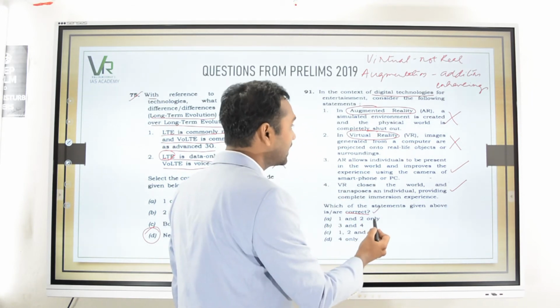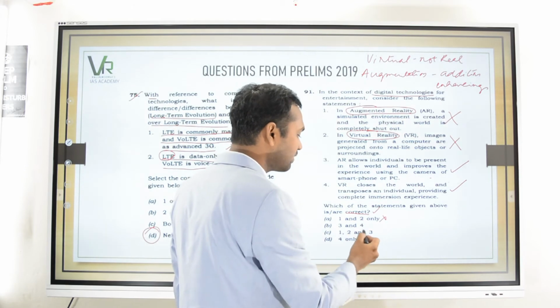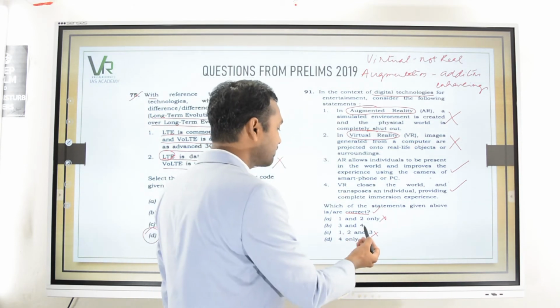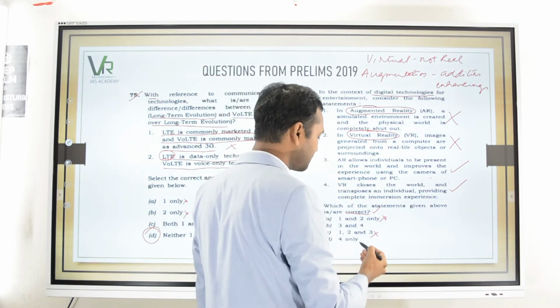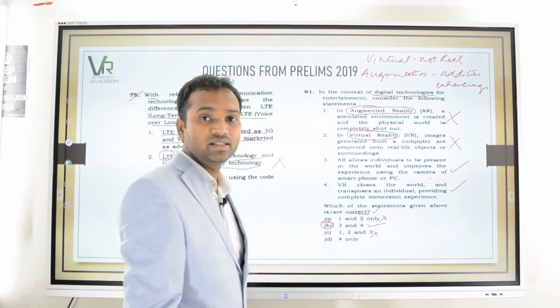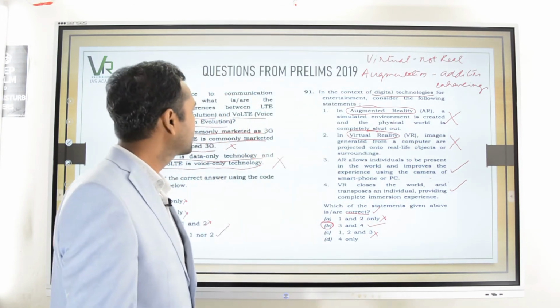You can see 1 and 2 both are wrong. So wherever you come across 1 and 2, you can totally strike them off. Then you are left with 3 and 4. You can see these both statements are correct. So you'll be left with B. So this is the answer. Then moving on to the next thing.